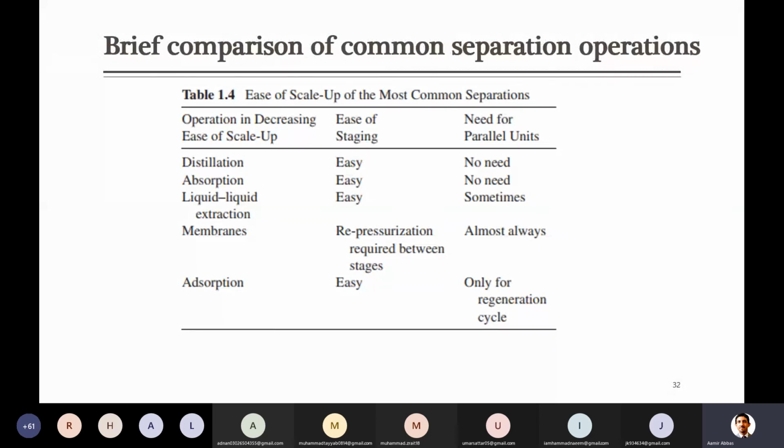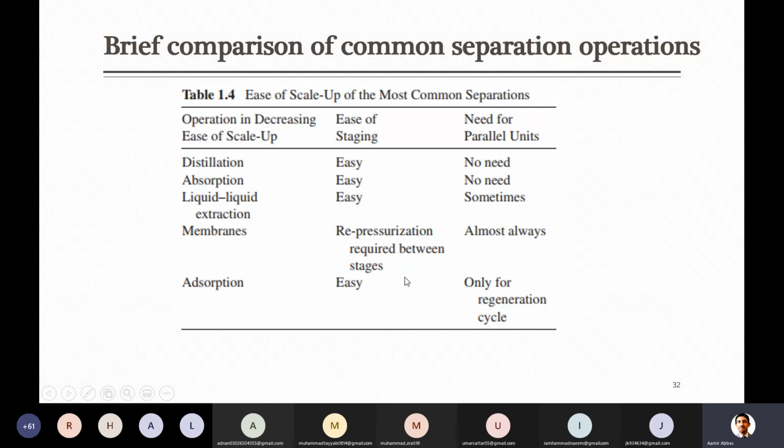So for membranes, usually if you are using more than one stage, by the way, more than one stage is usually necessary for the separation. After passing the gas through one membrane stage, you have to repressurize it. As I already said, for anything to pass through a membrane, it should be pressurized, it should be at high pressure. So you need repressurization between the stages.